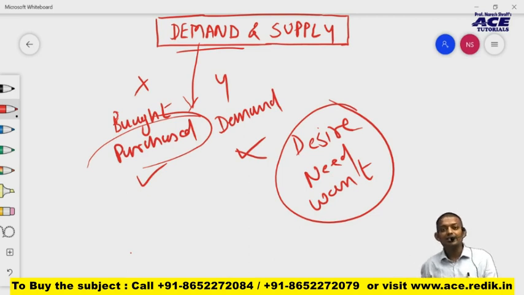Then only can we say that the commodity is demanded by a certain person. So in short, in economics, demand means purchase. When we actually buy that product, we say that the commodity is demanded by that person.